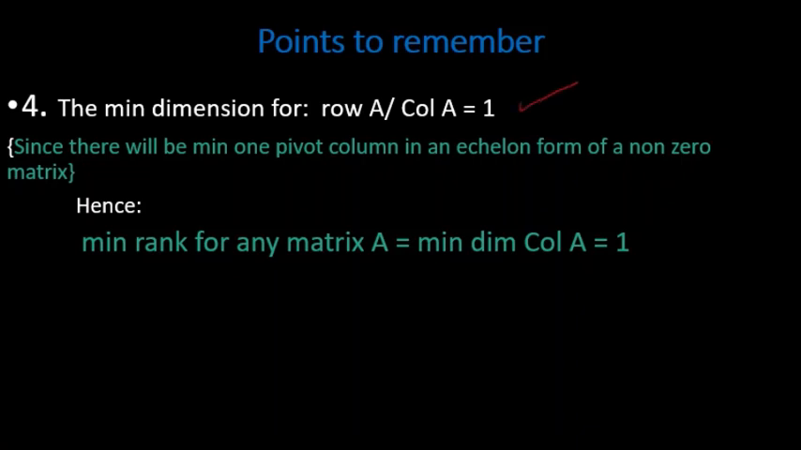Since there will be minimum one pivot column in an echelon form of a non-zero matrix. Hence, what can we say? Minimum rank for any matrix is minimum dimension column A, that is 1. In the previous we gave what is the maximum rank? Maximum rank is minimum of the number of columns, number of rows, whichever is minimum. Then minimum rank is equal to minimum dimension for column A, that is equal to 1. The rank minimum value is 1. It cannot be less than 1. It cannot be 0. It can be more than that also.